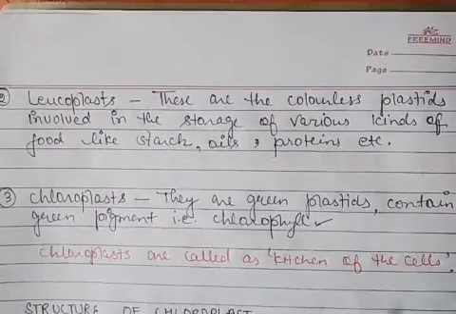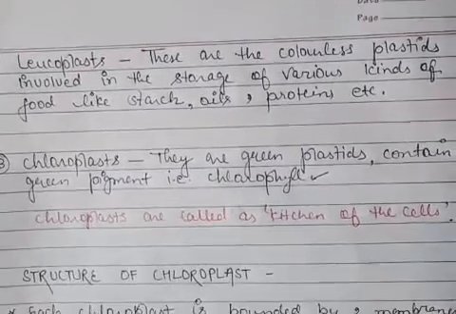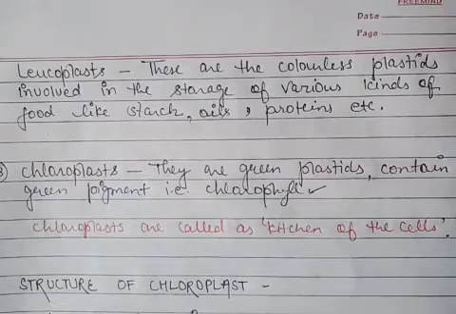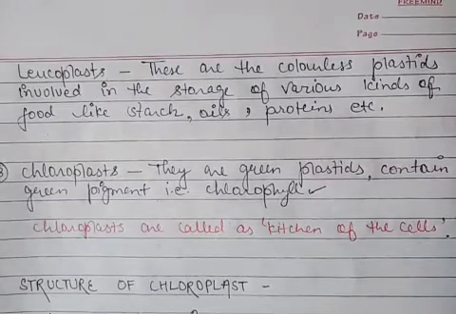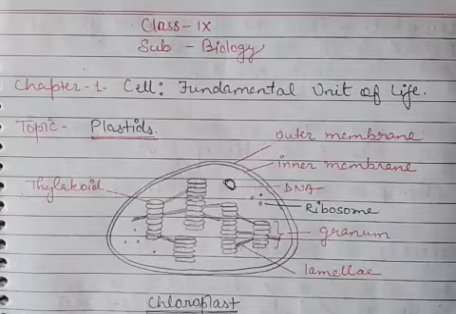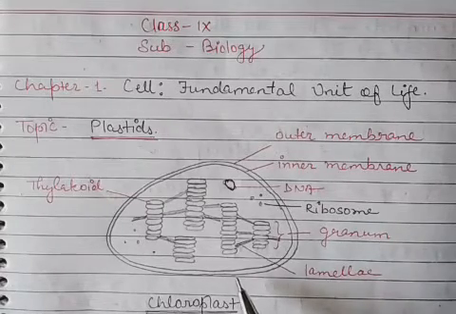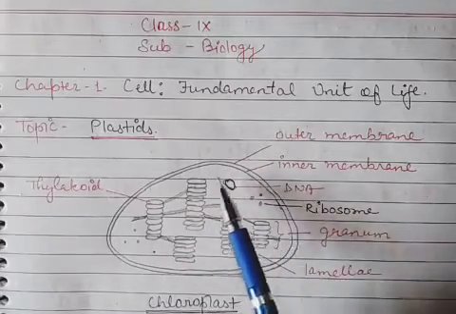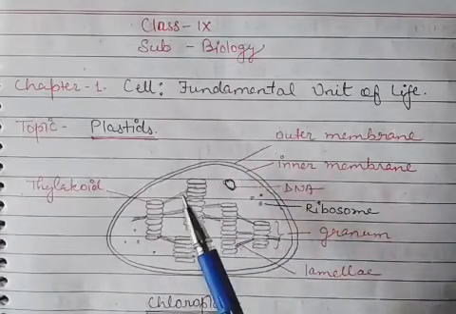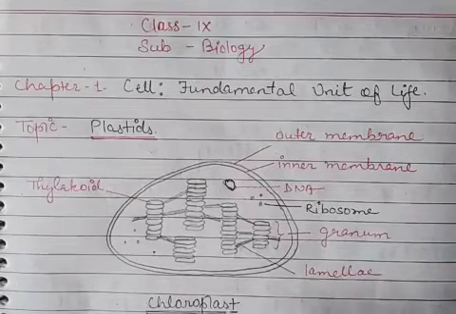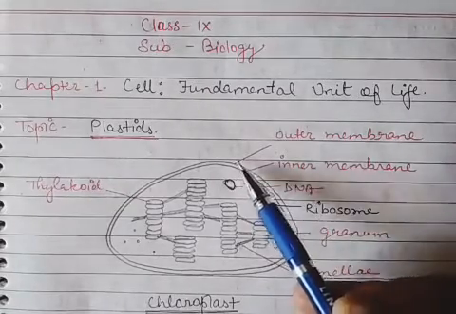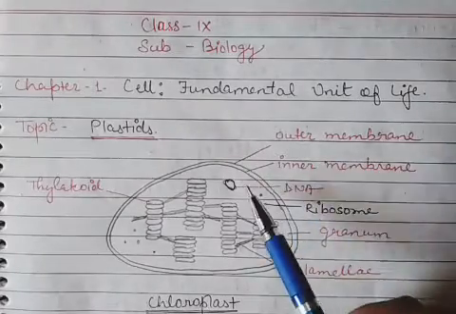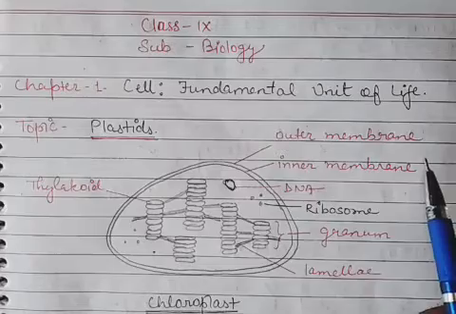Now we will see what is the structure of the chloroplast. Okay, we'll discuss the structure of the chloroplast. So here you can see the diagram of chloroplast. You can see that there is a double membrane outer boundary of this chloroplast, the outer membrane and the inner membrane. The outer one is known as outer membrane and the inner one is known as inner membrane.